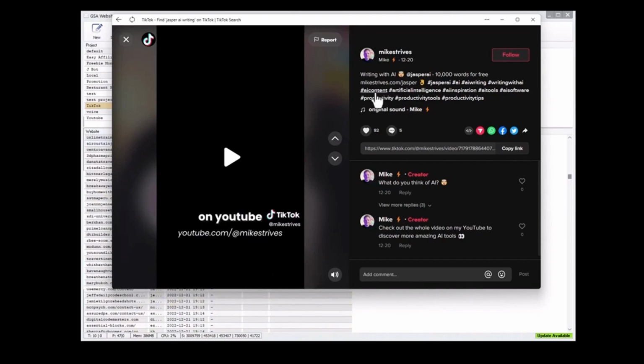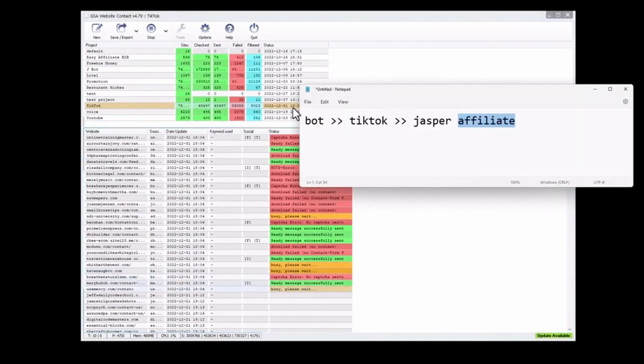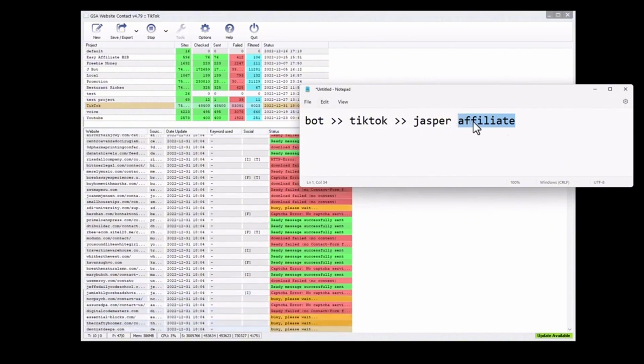And then you could even drop a link in the actual comment section here, and you can put a link in your bio and all that jazz. We have our TikTok link. Now we need to put it in the bot. So we have our TikTok video, and now we go to the bot for traffic. And our TikTok video, remember, has our Jasper affiliate link in it.